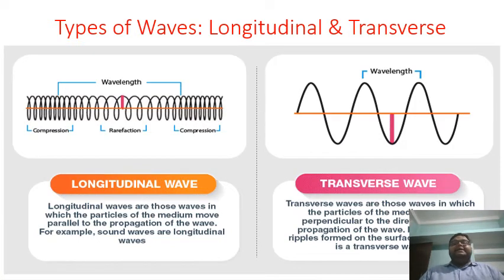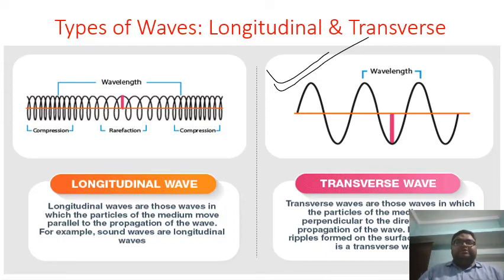So basically, there are two types of waves, longitudinal waves and transverse waves. Longitudinal waves are those waves in which the particles of the medium move parallel to the propagation of the wave, right? Like the propagation of sound. Sound is what? Sound is a longitudinal wave, right students? Okay. So now when we see this type of waves, what are they called? These are called transverse waves.